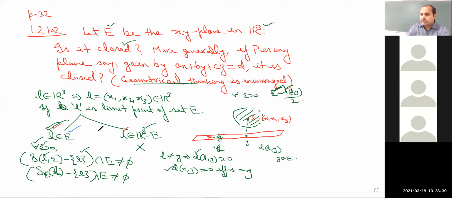Good point. Now another important question: is the set E closed? Since every member of the set E is its limit point, you can see that the derived set of E is contained in E, that is, E contains all of its limit points, and hence this set is closed. So the answer is yes.